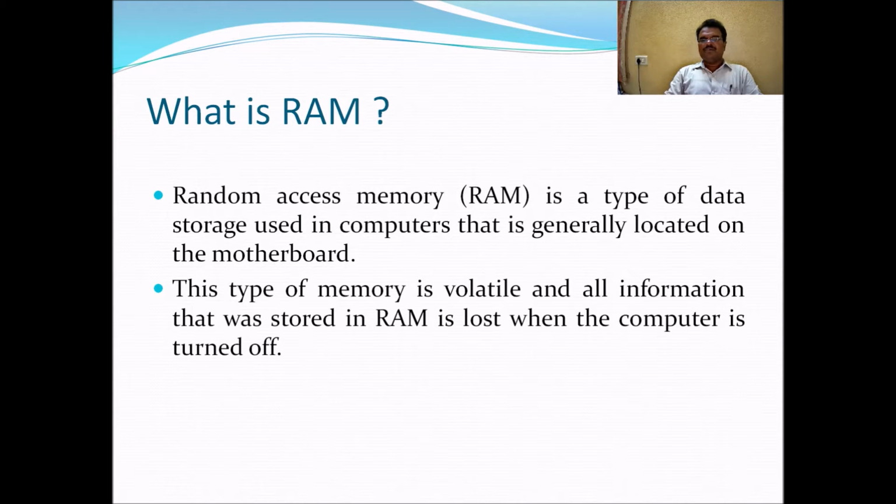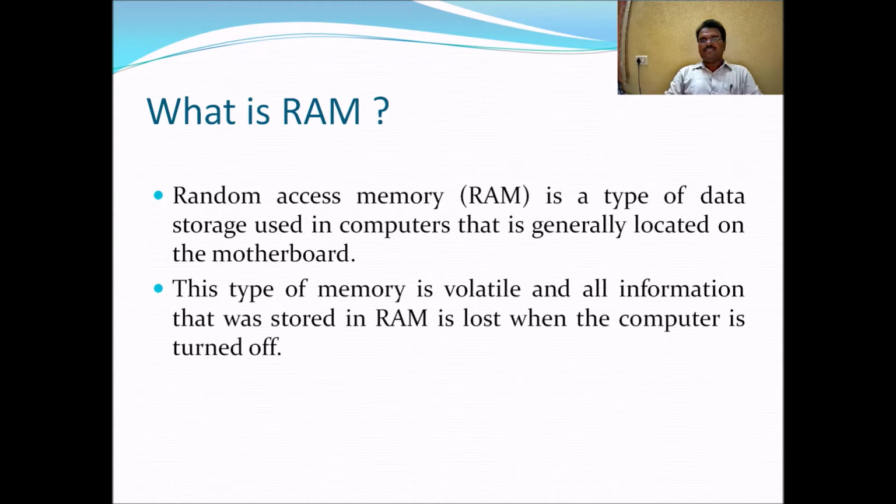This type of memory is volatile, and all information stored in RAM is lost when the computer is turned off. So random access memory is also called temporary memory, where the information is stored temporarily. When you switch off the computer, all the information in the RAM will be lost. So RAM is used only for temporary purposes.